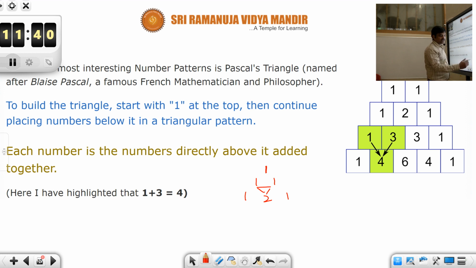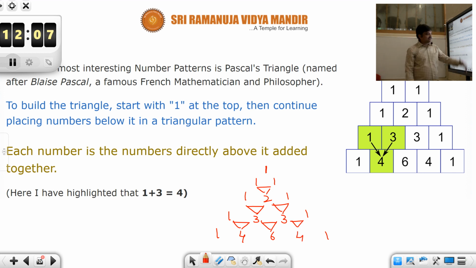Now similarly continue with the same, put ones on either end and add the two numbers on the top, so you will get 3. Similarly repeat the same pattern, here 2 plus 1 you get 3. Now continue with the same pattern, put ones on both ends and then add 1 plus 3 to get 4, and similarly 3 and 3 you get 6, 3 and 1 you get 4.